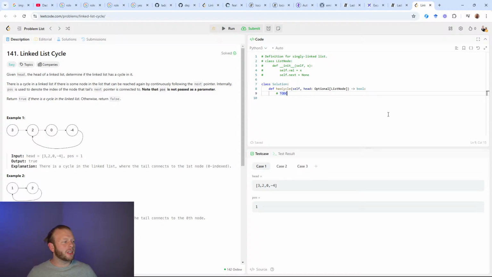Given the head of a linked list, let's determine if the linked list has a cycle in it. The problem reads: there is a cycle in a linked list if some node can be reached again by continuously following the next pointer.